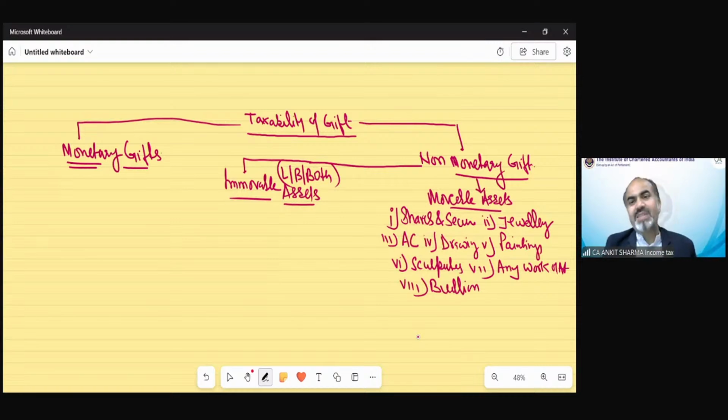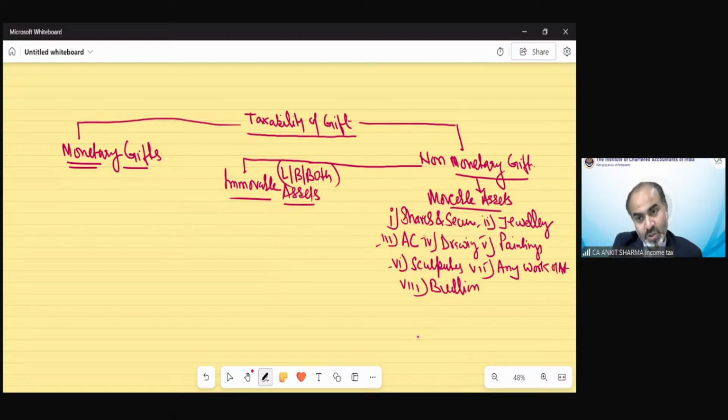You can see out of these 8 assets, those 6 assets have already been included in those personal assets. Those are movable, but treated as capital asset under the capital gain chapter, in section 2(14), in the definition of capital asset. So these 6 assets, from point number 2 till point number 7, are those assets which we have already discussed, those movable personal assets treated as capital asset.